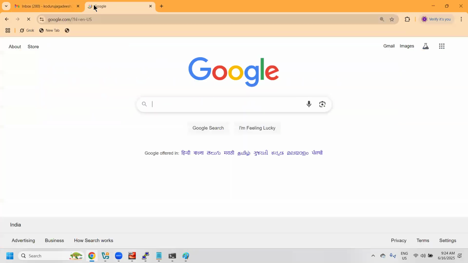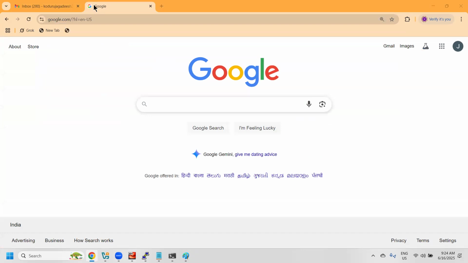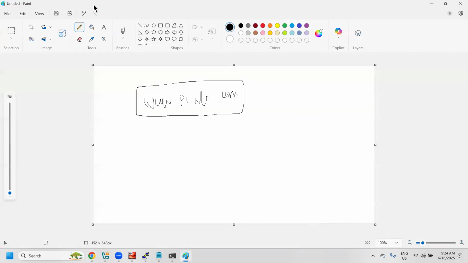When you type google.com, either from the URL bar or from the command line, how does it check? At a high level, there are lots of websites in the world.